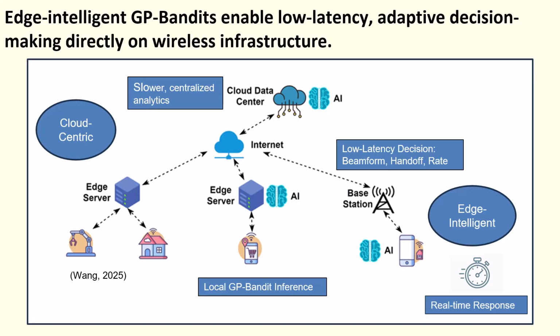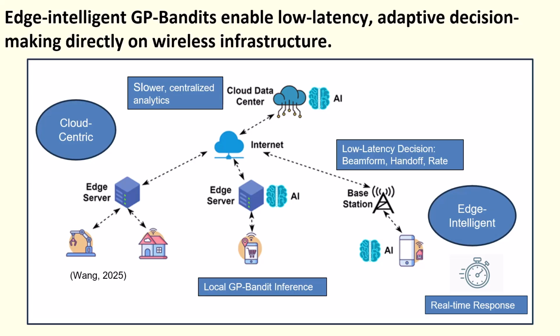Think of a Wi-Fi router that automatically learns which channels deliver the best throughput in your home. Instead of blindly cycling channels or sticking to just one, it uses a GP-Bandit to model channel performance over time and intelligently switch. Scale that up, and you have self-optimizing networks in 5G, 6G, IoT, or enterprise data centers.